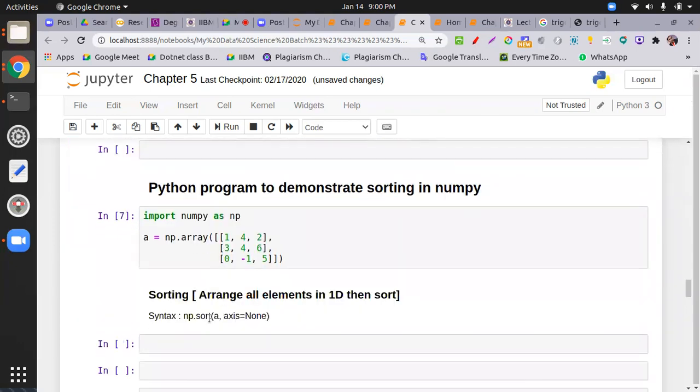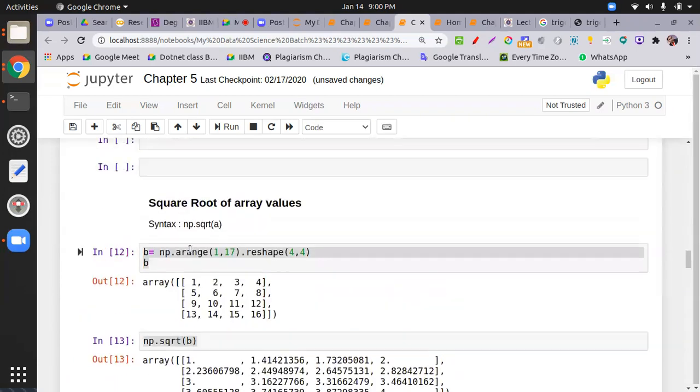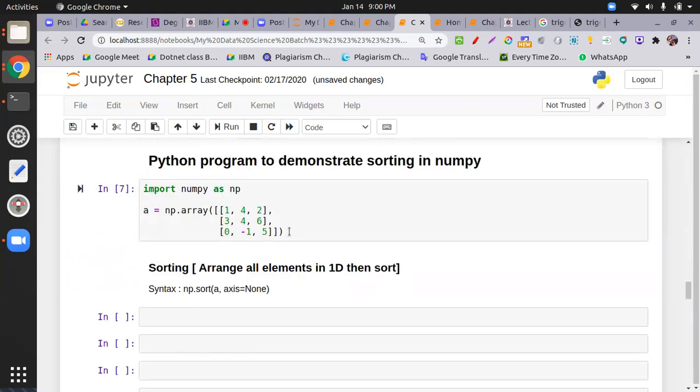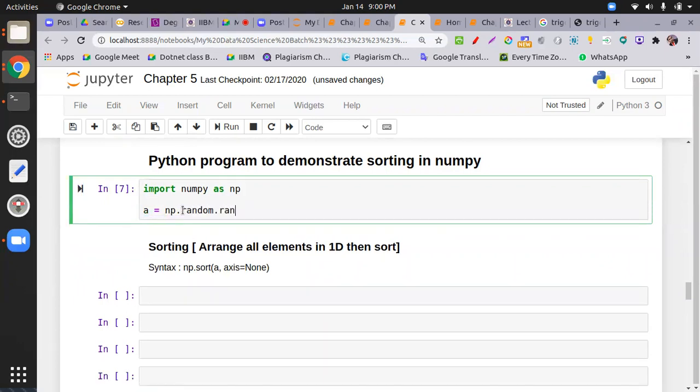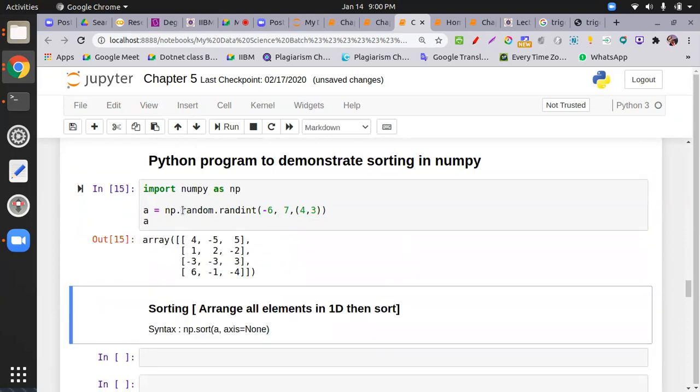Now, demonstrating sorting. Again, I'm creating one more array, but I will use the random function, np.random. I just put numbers from -6 to 7, and I need 4 rows and 2 columns, not 4 rows and 3 columns. So what is my a? Perfect. Why do I take negative values? Because in sorting, negative numbers play a very important role.